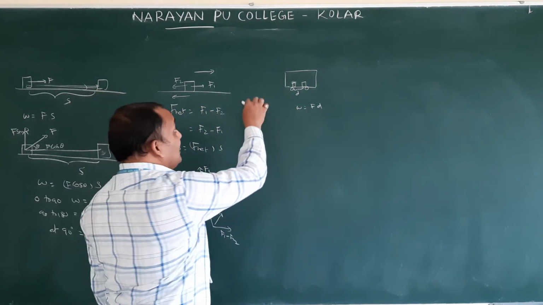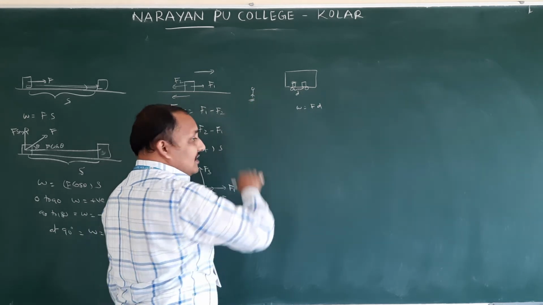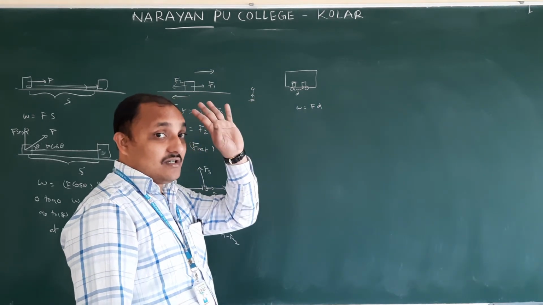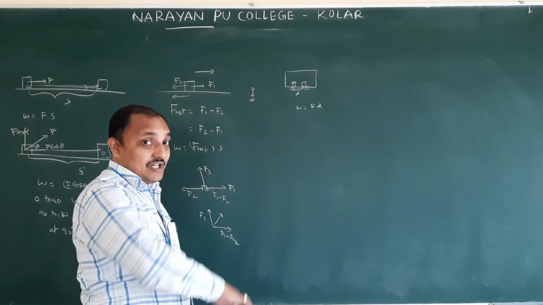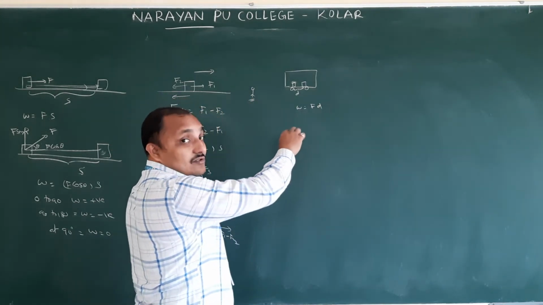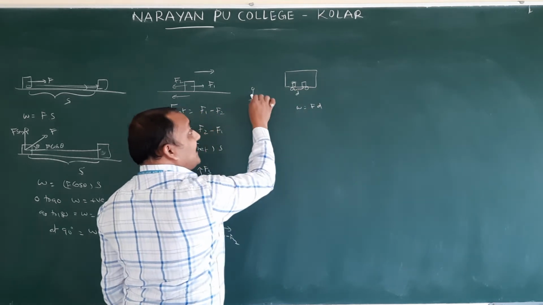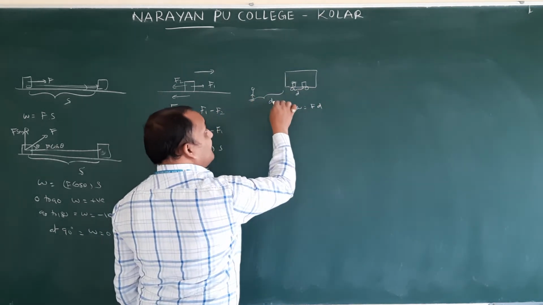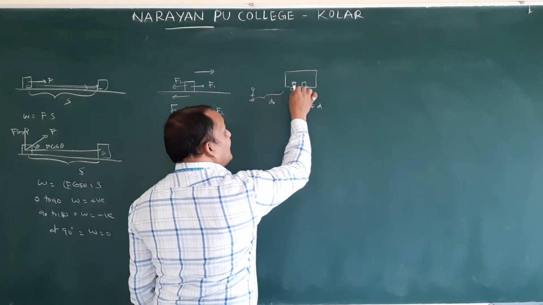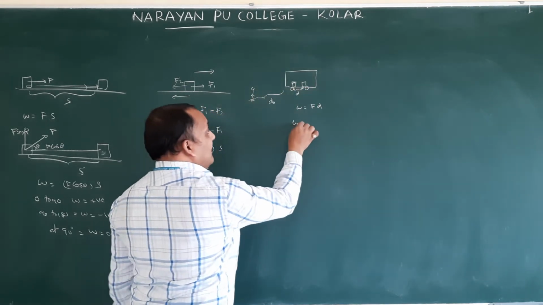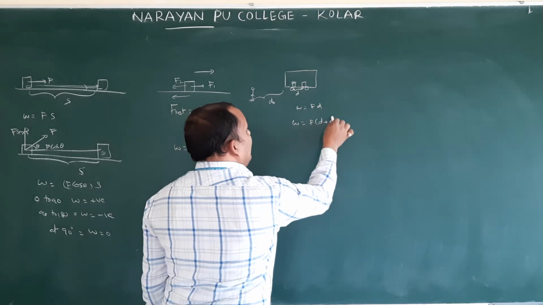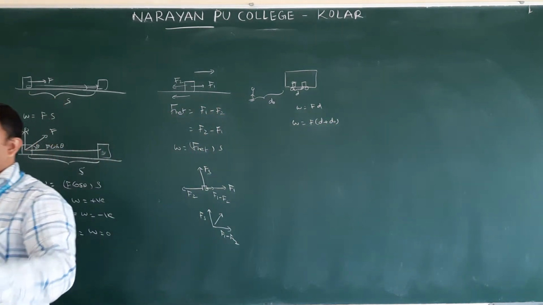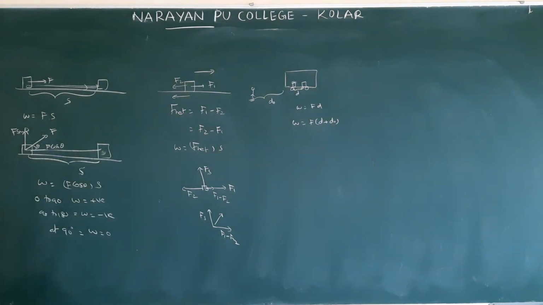For the person who is observing from the ground, the reference frame is going to be changed. I told you what a reference frame is, in the first class, motion in a straight line. With respect to him, we should take the ground distance, and how much distance this object is moving. Therefore, F into D plus D naught. So you have to take care about the reference frame, with respect to whom they ask.